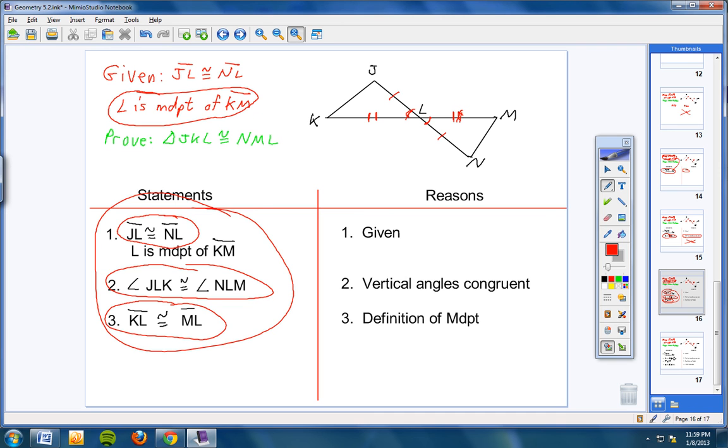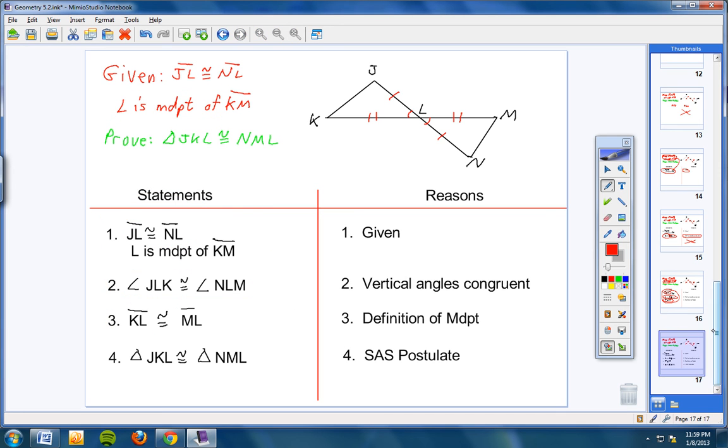You can now say that this triangle right here, we're going to call that triangle number 1, is congruent to this triangle here, triangle number 2. You can now state that. And what's your reason? Well, side angle side postulate. I'm not asking you to get up and teach the class. I'm not asking you to do this on your own. I'm saying, do you understand at least these steps? And if you do, you're on the first step or the path to understanding how to do two-column proofs.